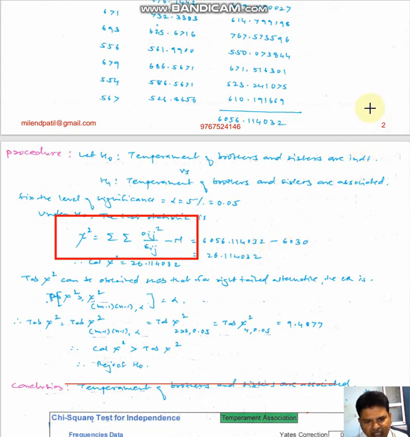So how to get this calculated chi-square? The total value is 6056. Total value minus n. N is 6030. So what are we getting? 26.11. And this value should be compared with the table value. What is the table value? I will show you the table value, and the level of significance. The degrees of freedom is m minus 1, n minus 1, and alpha. So m is 3, n is 3, and the level of significance is 5%. So 3 minus 1, 3 minus 1 is 4, and the level of significance is 0.05.